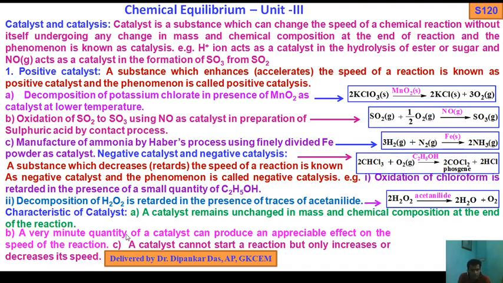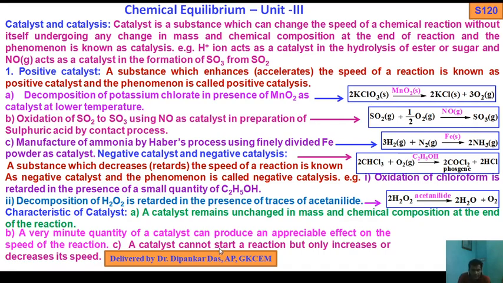A very minute quantity of catalyst can produce an appreciable effect on the speed of the reaction. A catalyst cannot start a reaction but only increases or decreases its speed.